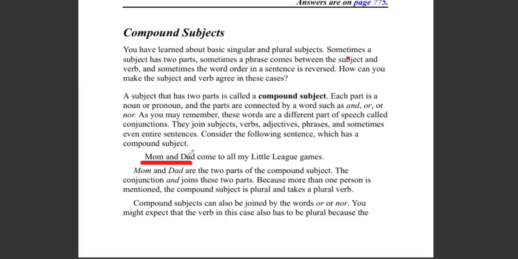This subject is one person or two people? Two people, not only one. This is the compound subject. I mean, this is not "language". This is "league", champion league. You know, Champions League, Premier League. This is "league", not "language".